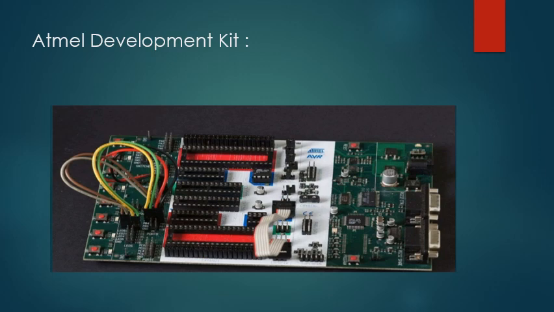Here is the image of the Atmel development kit. There is an Atmel AVR kit, and these are all the AVR or IC components and probes. There are also some 8 to 9 switches and LEDs, a small light, the switch, and etc. There are 2 HDMI cable ports for this kit.